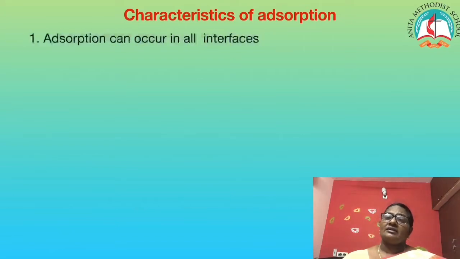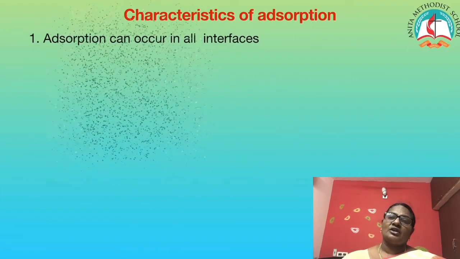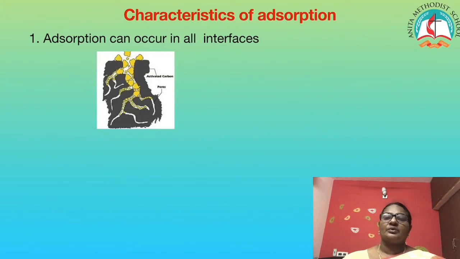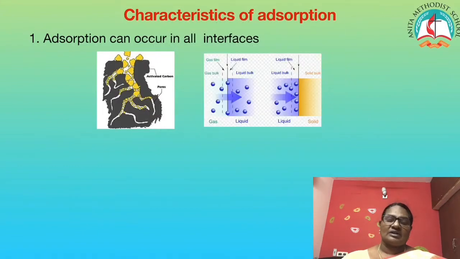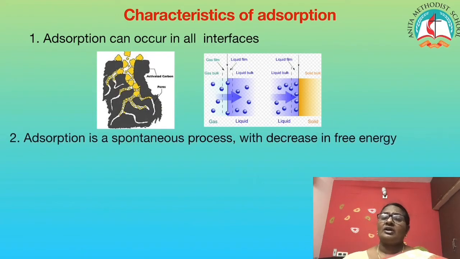Now let us see the characteristics of adsorption. The first one, adsorption occurs in all interfaces, whether it is solid-solid, solid-liquid or liquid-liquid. It can occur between the surface of any two interfaces. Here I have powdered charcoal which adsorbs gas, such as carbon monoxide or carbon dioxide. Next we also have gas which is absorbed in liquid and liquid is adsorbed in solid, or I can also have liquid and liquid.